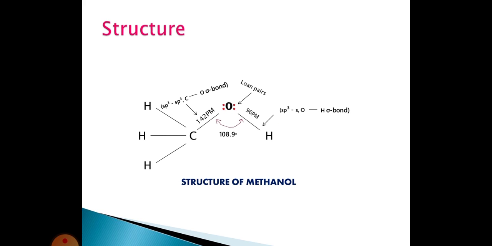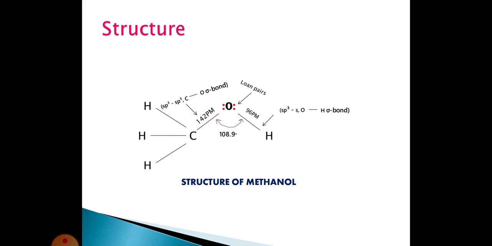The next one is the structure of alcohol. Here we are taking methanol. The methanol molecular formula is CH3OH. The carbon has 4 bonds: 3 hydrogen bonds and 1 oxygen bond. Here the OH group is attached to the carbon with a sigma bond.